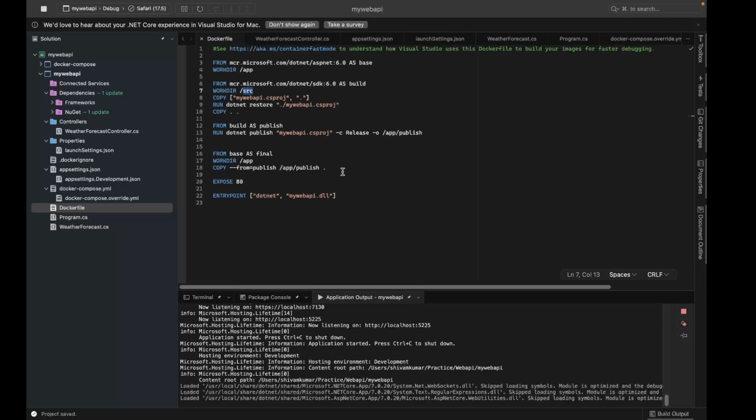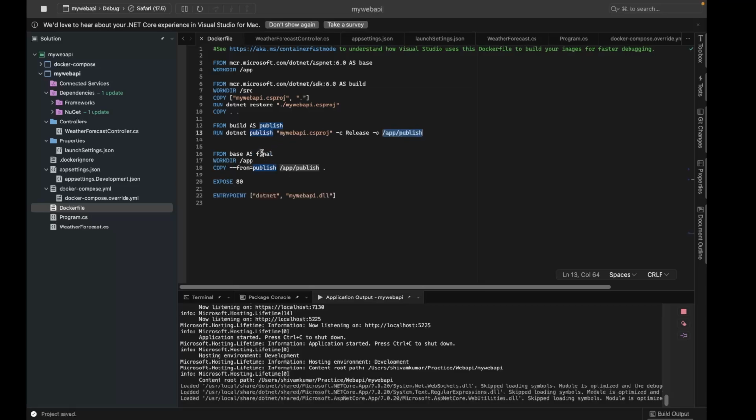Okay. Now the first step is getting all the dependencies and copying the source code from here to my container's working directory, right? My second step would be to run this publish command. So this .NET publish command will create all the DLL files, all the dependencies, and it will output this to this folder inside my container, right?